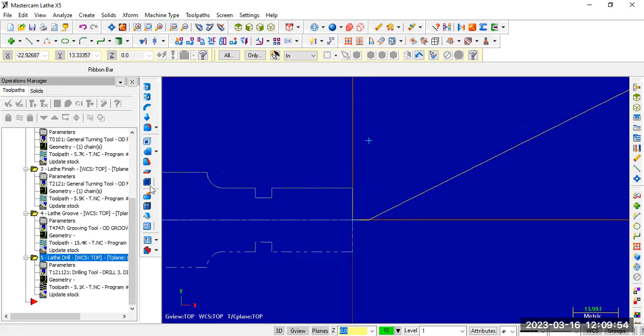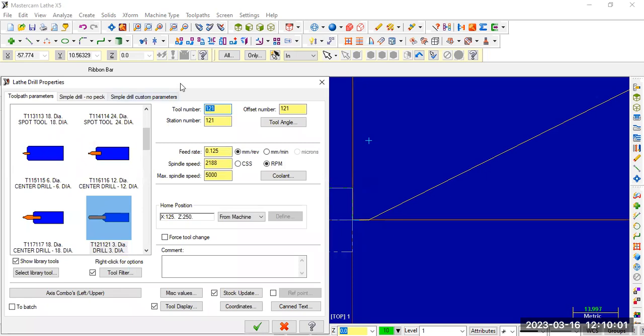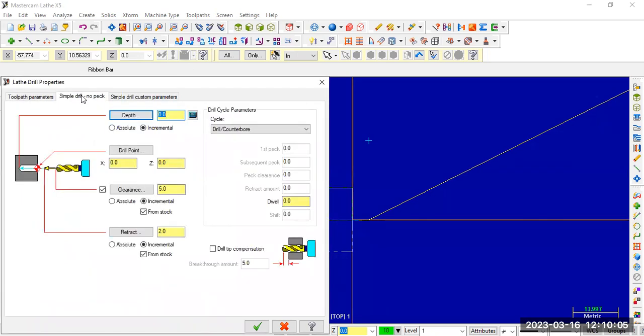I have not selected the point. Parameters. Depth of cut. I have not given the depth of cut.